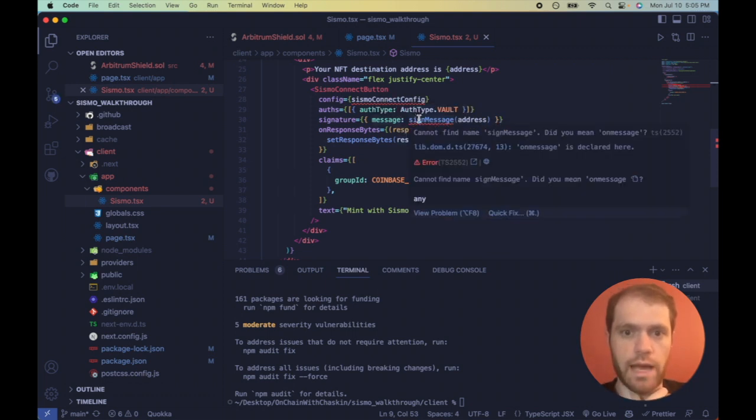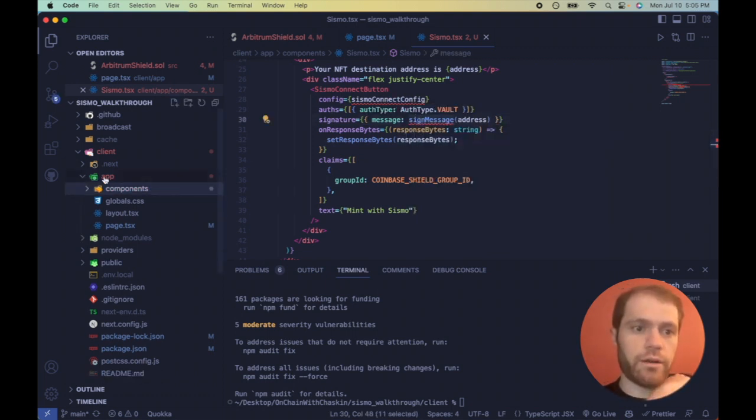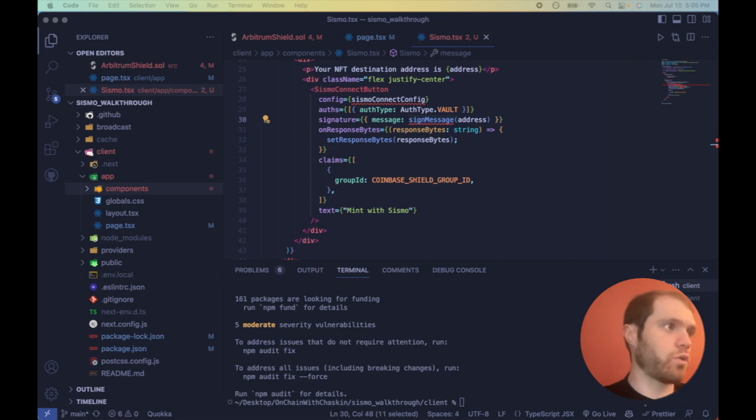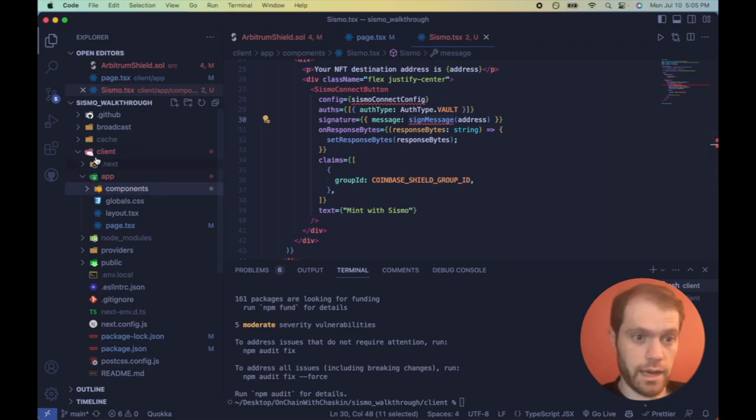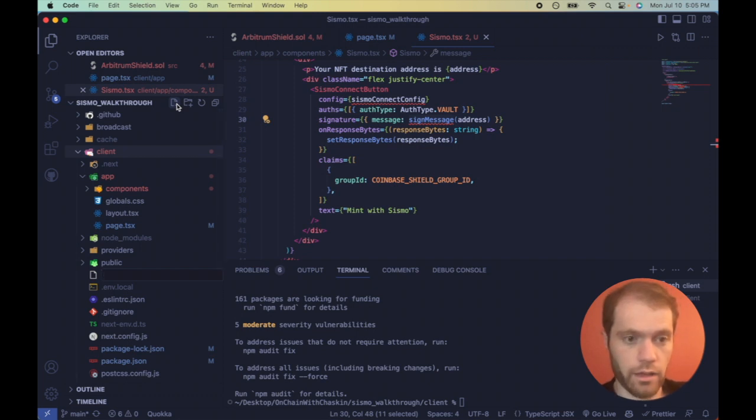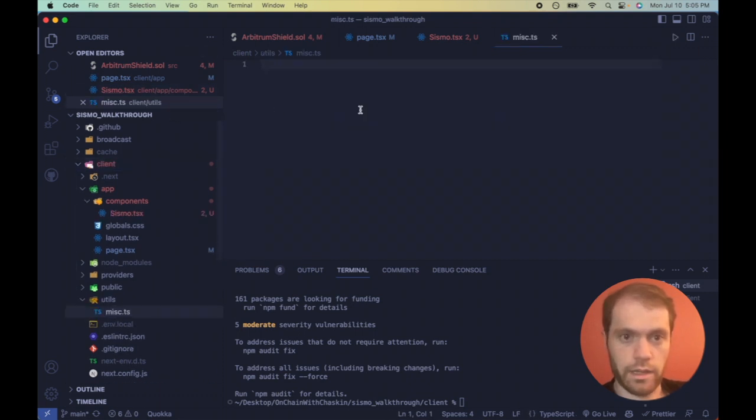Now let's get rid of this sign message. What you want to do here is either in the repo that Sismo has of their on-chain tutorial, there is a folder called utils, and then the file is misc.ts. Or I have that exact same one in my repo, so you can look in either place. And let's make that in our setup now. So new file, it is utils/misc.ts. And let's copy this in.